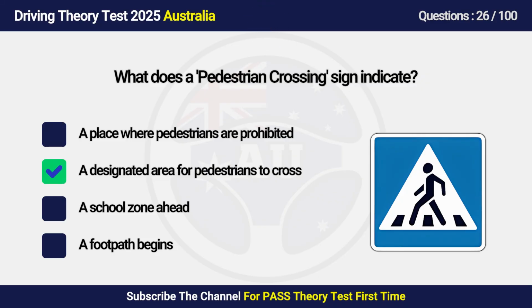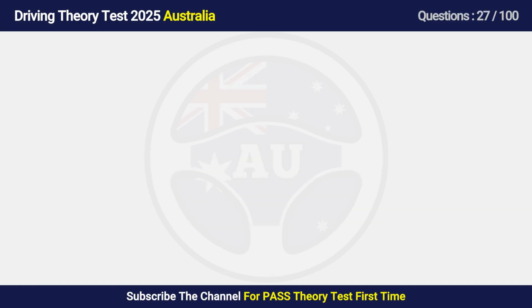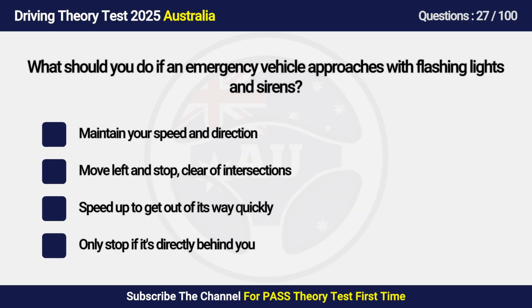Answer is B. An area for pedestrians to cross. This sign indicates a pedestrian crossing ahead, often marked by white lines on the road. Drivers must be prepared to slow down and stop to give way to pedestrians who are on or entering the crossing.